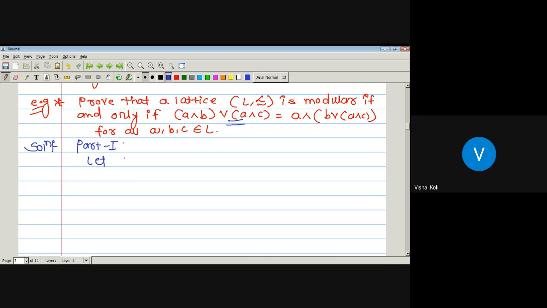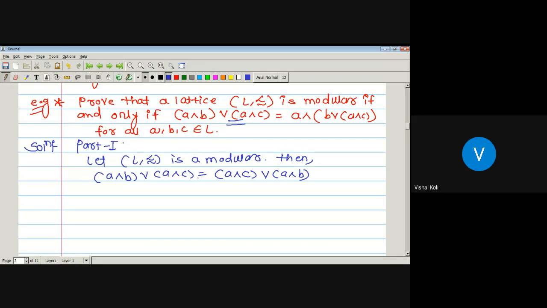So let L with the relation precedes be modular. Then we have to prove this condition. Consider LHS: A meet B join A meet C, and we have to prove it is nothing but A meet B join A meet C. It can be written as A meet C join A meet B, just by the commutative law.